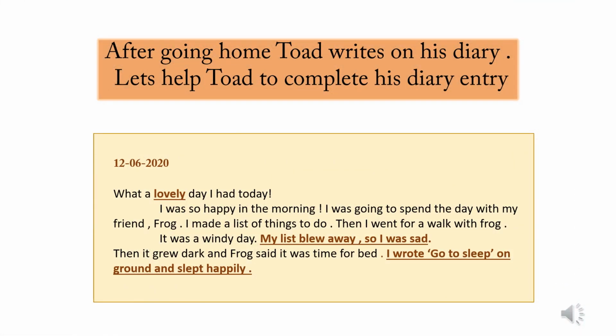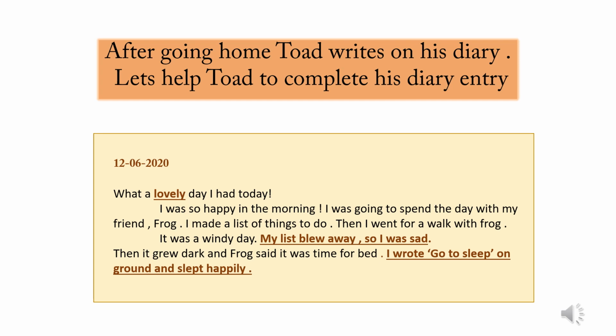After going home, Todd writes in his diary. Children, let us help Todd to complete his diary entry. On the left side, you have to write the date, 12/6/2020. What a dash day I had today. You can write lovely there. Other words also can be written, like beautiful, wonderful, etc.